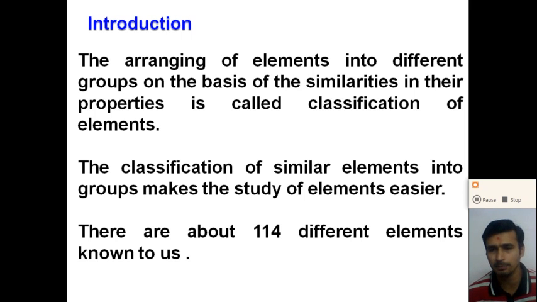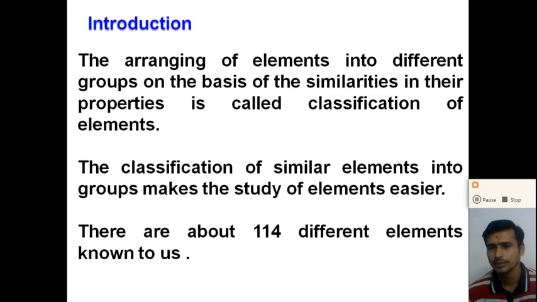So what do you mean by the periodic classification of the elements? The arrangement of the different elements into different groups on the basis of their physical properties and chemical properties is called the classification of the elements, or we can say the periodic classification of the elements.